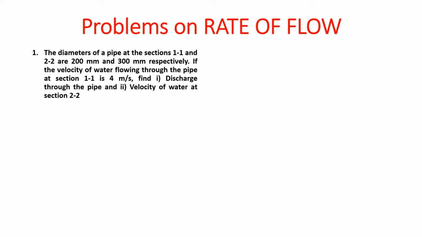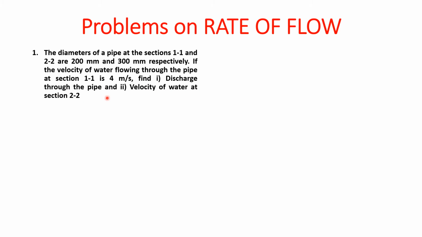So let's see problem number 1. The diameters of a pipe at section 1 and section 2 are 200 mm and 300 mm respectively. If the velocity of water flowing through the pipe at section 1 is 4 meters per second, find the discharge through the pipe and the velocity of water at section 2.